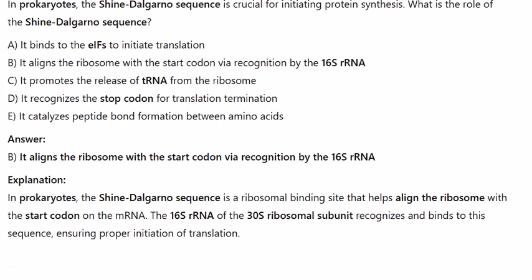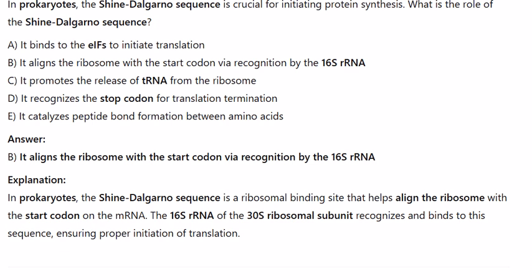C. It promotes the release of tRNA from the ribosome. D. It recognizes the stop codon for translation termination. E. It catalyzes peptide bond formation between amino acids. Answer: B. It aligns the ribosome with the start codon via recognition by the 16S RNA.